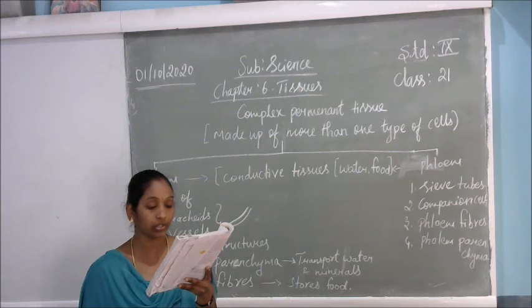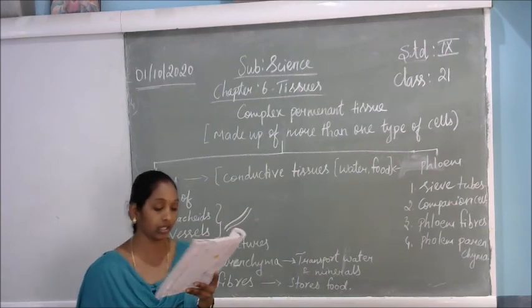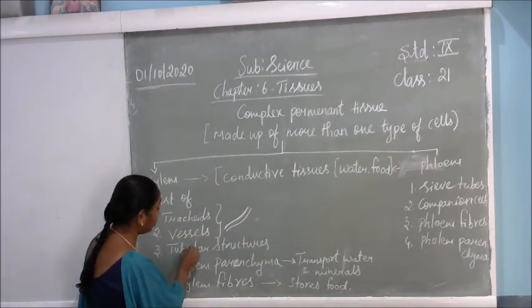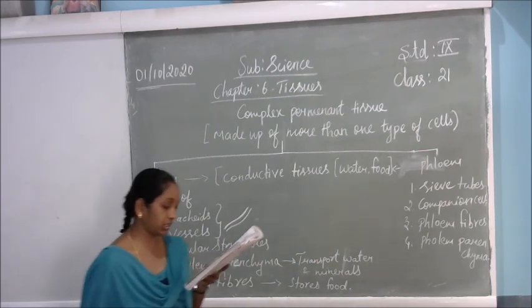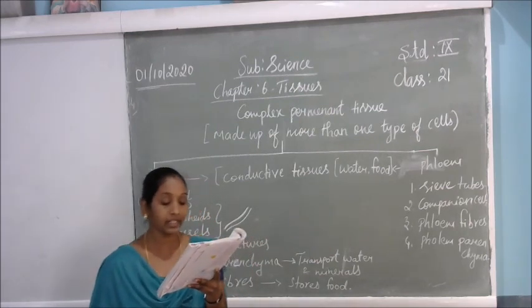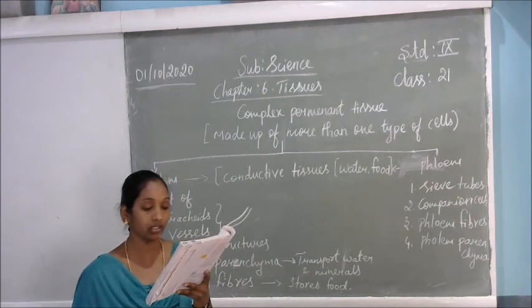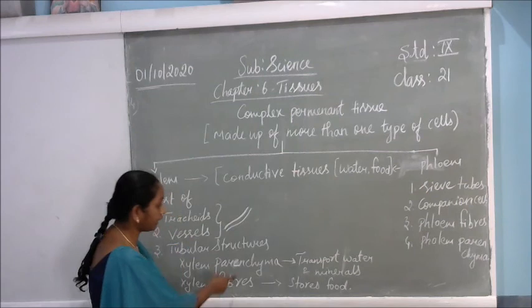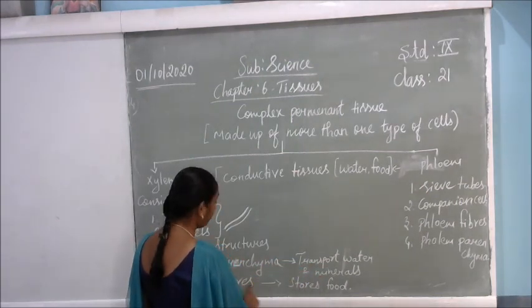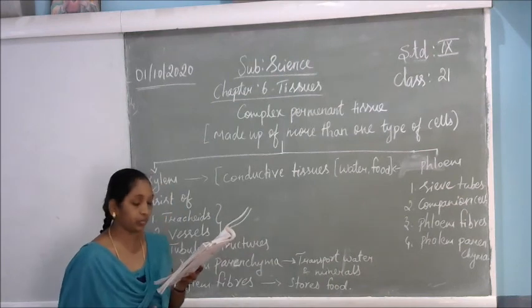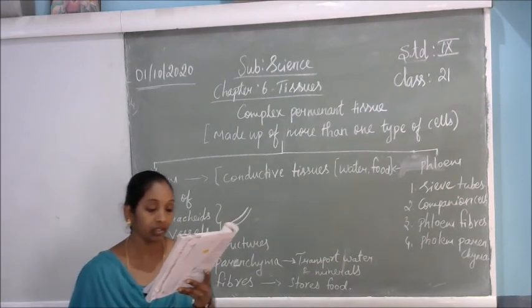This allows them to transport water and minerals vertically. So this type of tubular structure allows water to move vertically in a plant. The parenchyma stores food and helps in the sideways conduction of water.